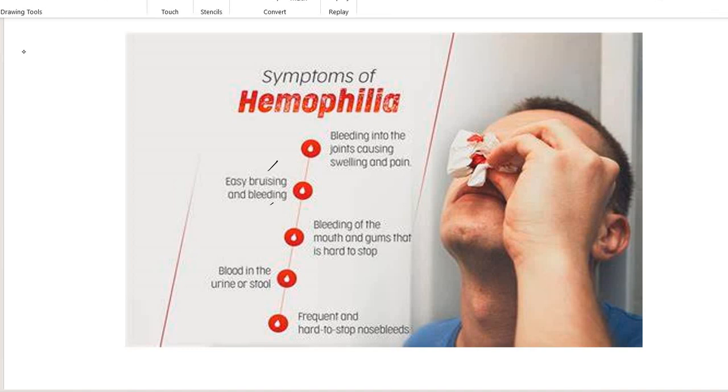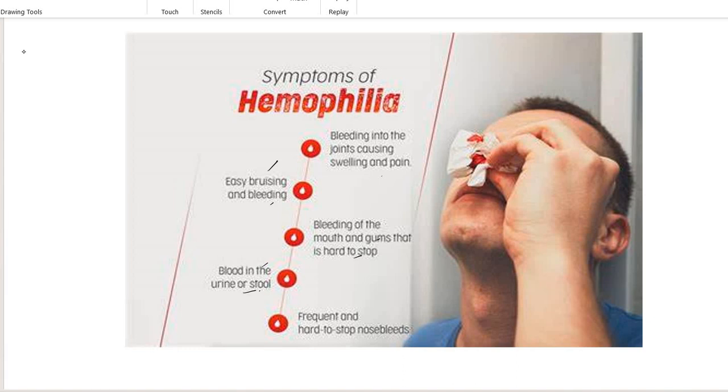Bruising means like a black mark, lebam in Malay. Then there is bleeding into the joints causing swelling and pain, bleeding of the mouth and gums that is hard to stop, blood in the urine or stool, meaning the feces, and frequent, hard to stop nosebleeds. Because the blood cannot clot, bleeding will always come out from certain parts of the body, especially the mouth, the gums, and the nose.